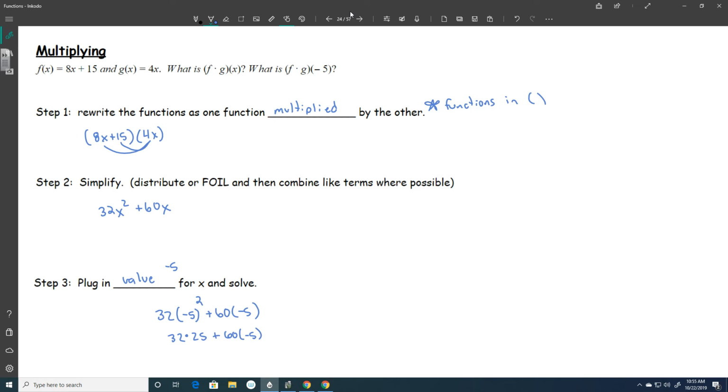Okay, 32 times 25, that's going to be 800, I think. And 60 times -5 is going to be -300. So 800 minus 300 equals 500, if I did my math correct. Okay, so you multiply the functions together, and then if it wants a value, you're going to plug that value in.